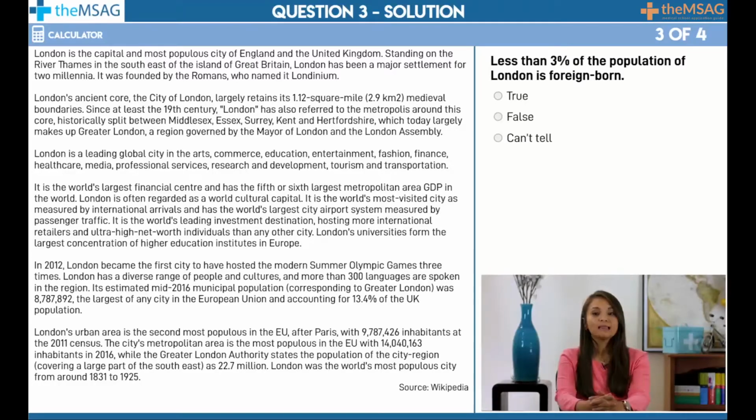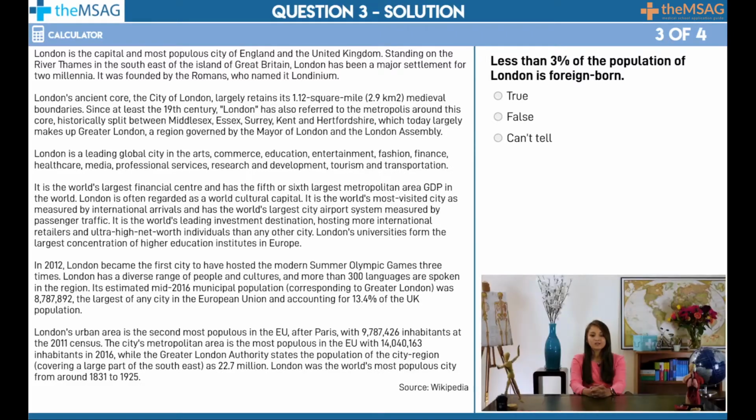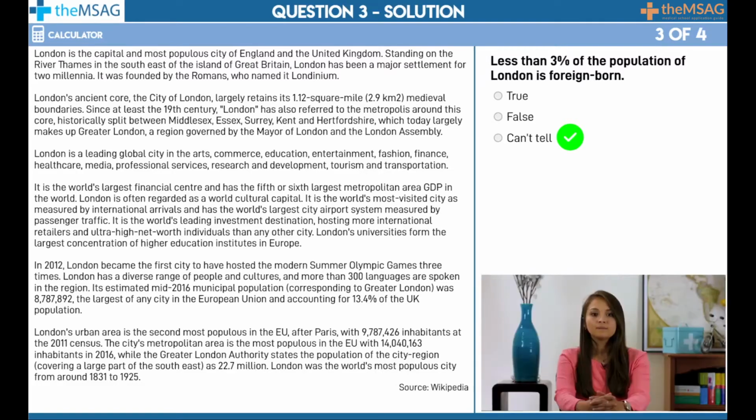Question 3. Less than 3% of the population of London is foreign born. True, false, or can't tell? The answer to question 3 is can't tell. You may be very aware that London's foreign population is more than 3% of its total population, and you may have sensed several hints in the text about the diversity of the city. For example, in the number of languages spoken there. But the percentage of the population that is foreign born is not specifically covered in the text, and we must not bring in any external knowledge.